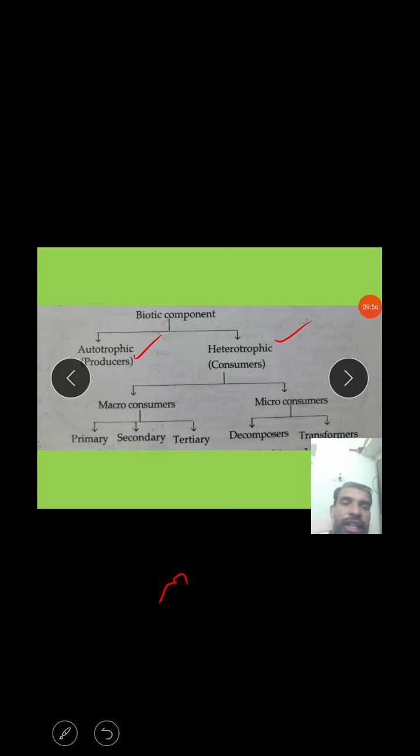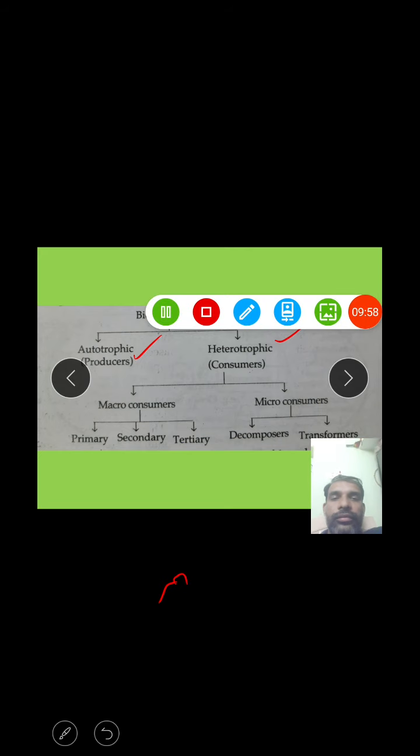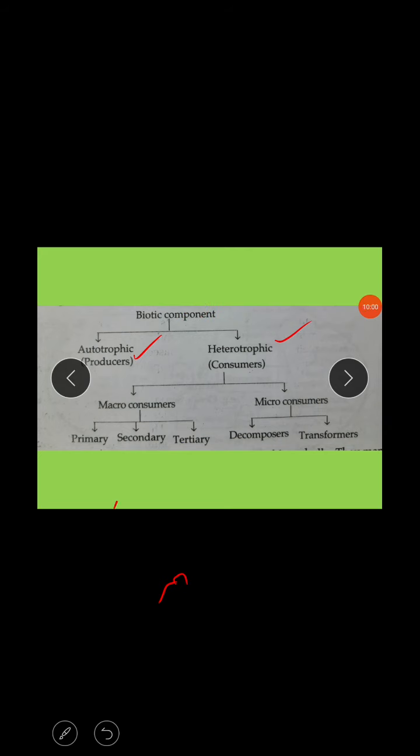Autotrophic, the best example is producers. These are the green plants having chlorophylls, especially chlorophyll A and chlorophyll B, and they manufacture energy-rich food materials by the process of photosynthesis. This is called autotroph.